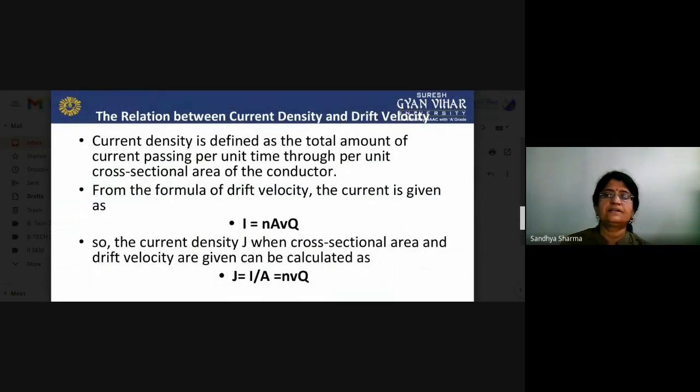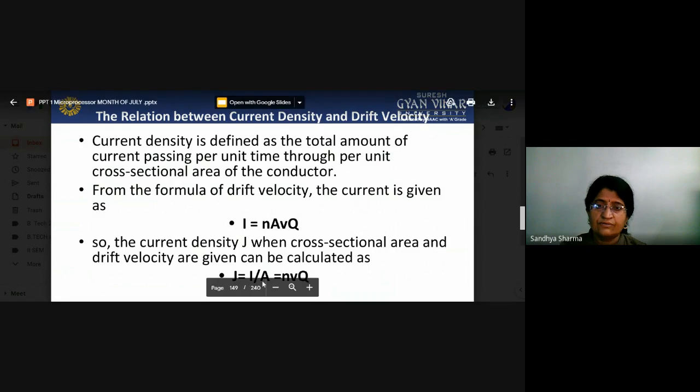Now the relation between the current density and drift velocity. What is the basic relation? Current density is defined as the total amount of current passing per unit time through per unit cross-sectional area of the conductor. The formula of drift velocity is I is equal to nAVq. So the current density J, when cross-sectional area and drift velocity are given, is calculated as follows. J is equal to I upon A, that is equal to nAVq upon A. So the A cancels out and only this value is remaining.